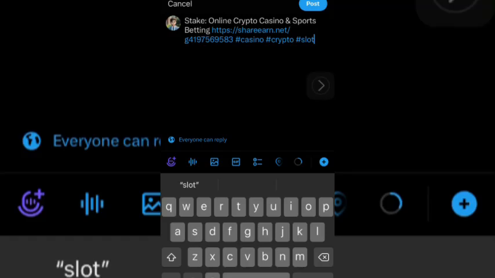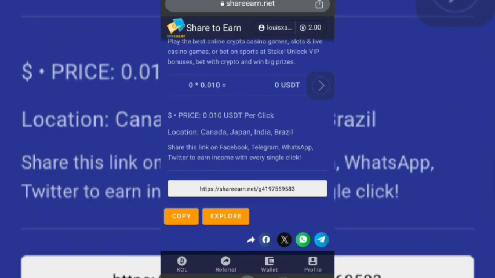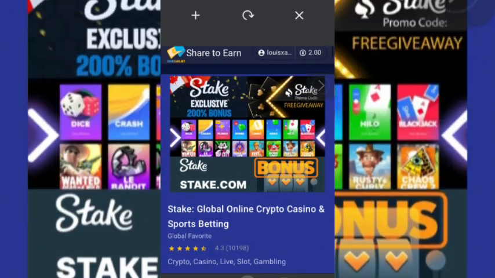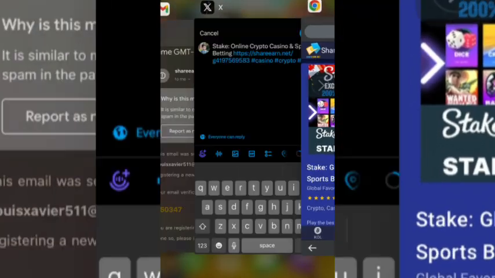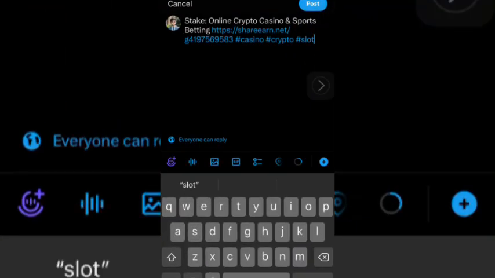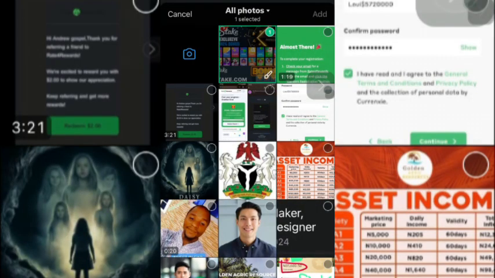So I want to custom download the image. I want to make it look good. I will download this image right here. So come over here. Just create something interesting that attracts people to click on it. You earn per click. Anybody that clicks on it, you earn in dollars.